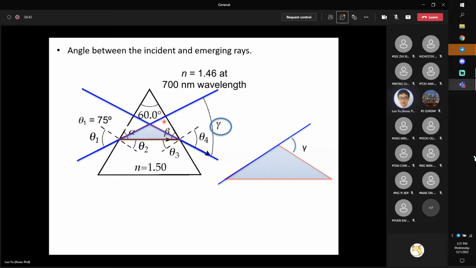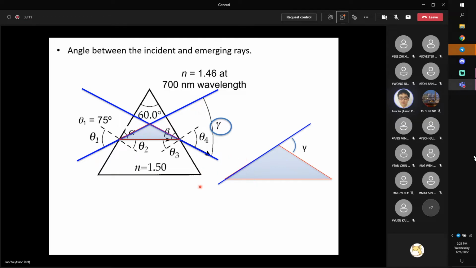For any triangle, the external angle is equal to the summation of the other two internal angles, because the external angle plus the internal angle always equals 180 degrees. So this is why this one always equals the summation of this one and this one. In order to calculate gamma, we need to calculate this angle and this angle respectively.